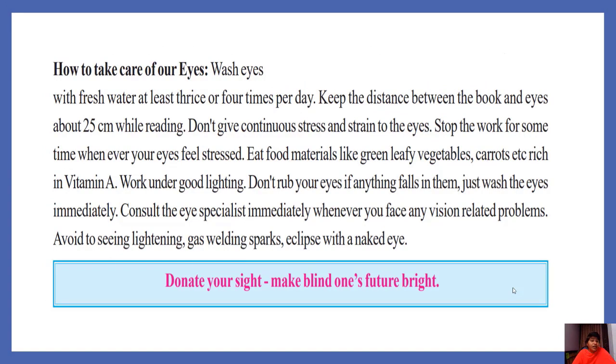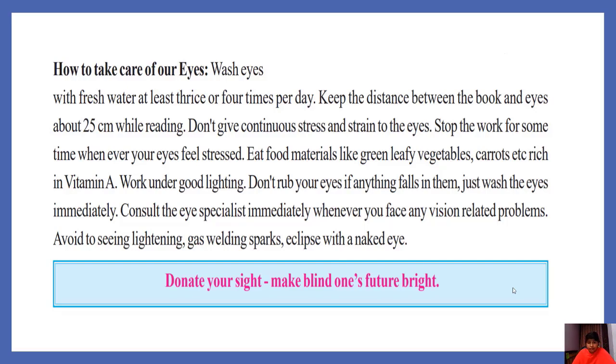How to take care of our eyes? Wash eyes 3 to 4 times in a day. Keep the distance between the book and eyes about 25 centimeters while reading. Don't give continuous stress and strain to the eyes. Stop the work for some time whenever your eyes feel stressed. Eat food materials like green leafy vegetables and carrots, which are rich in vitamin A.